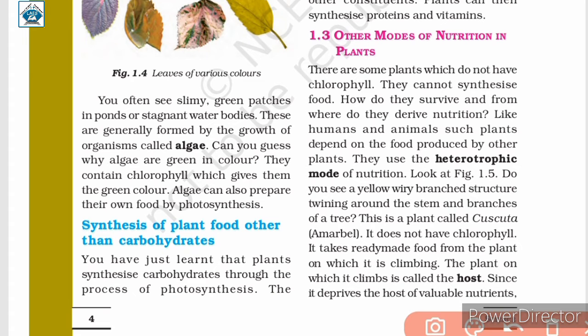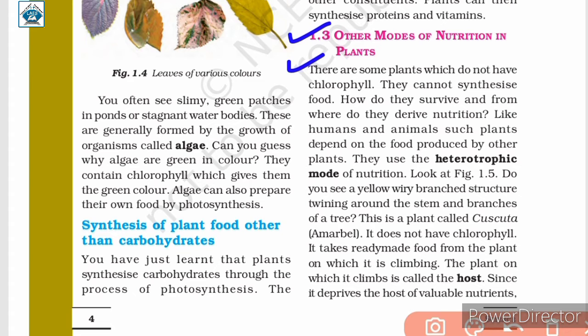The next topic we are going to discuss is other modes of nutrition in plants. There are some plants which do not have chlorophyll. They cannot synthesize food. How do they survive and from where do they derive nutrition? Like humans and animals, such plants depend on the food produced by other plants. They use the heterotrophic mode of nutrition.